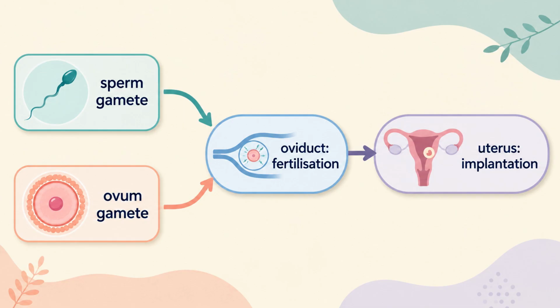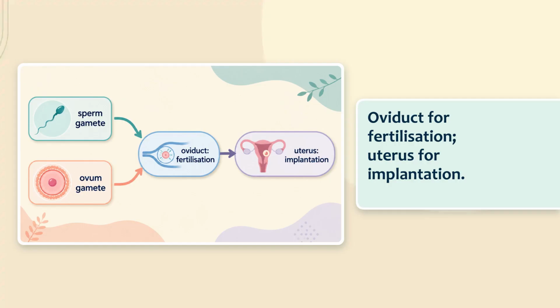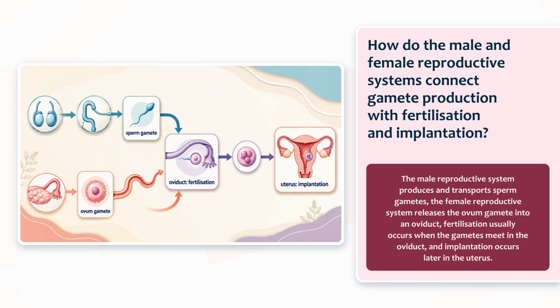The two systems use different routes to provide the gametes, then connect at fertilization in the oviduct. The developmental pathway later reaches the uterus for implantation. The full pathway reduces to one location contrast: oviduct for fertilization, uterus for implantation. That contrast keeps the sequence correct. Use the two-lane convergence and the final uterus card.